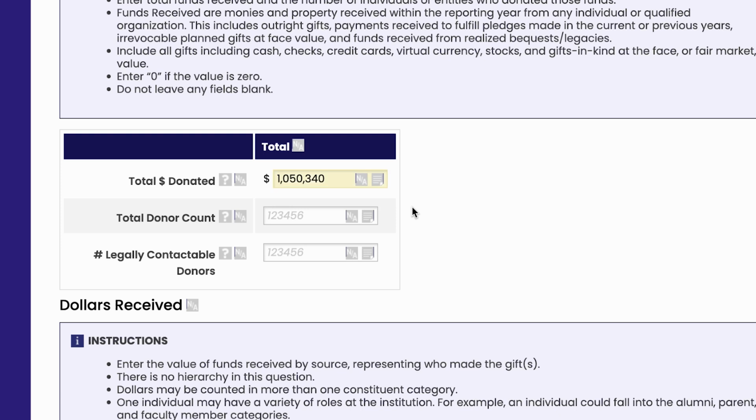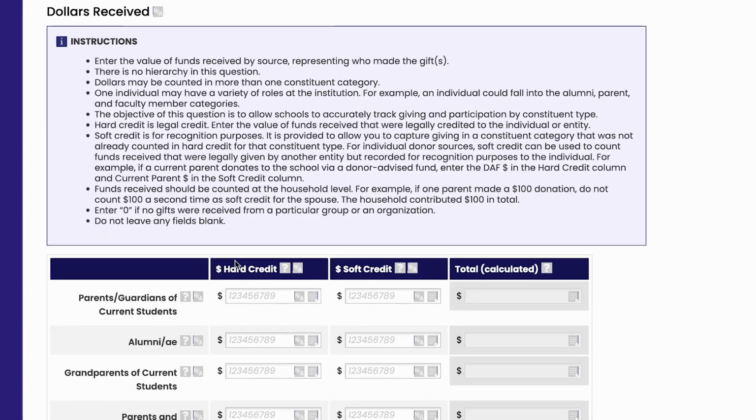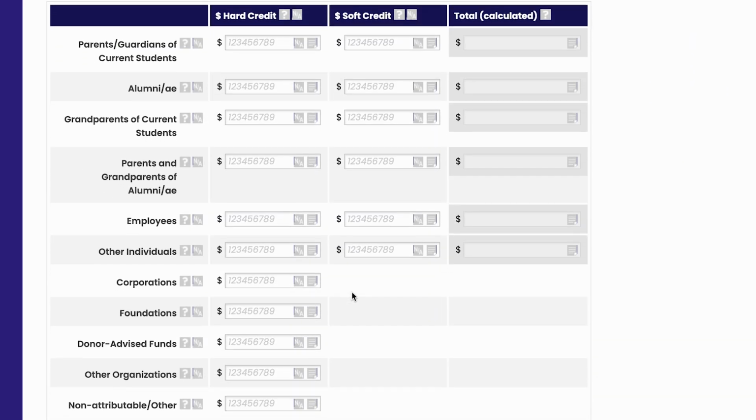Next, enter the total number of legally contactable donors. Include all individuals in your database who are eligible to be contacted. And then the number of unique donors, both individuals and organizations, who are eligible to receive legal credit for the donations. Before beginning data entry, please read the instructions and note the definitions visible when floating over the question mark.